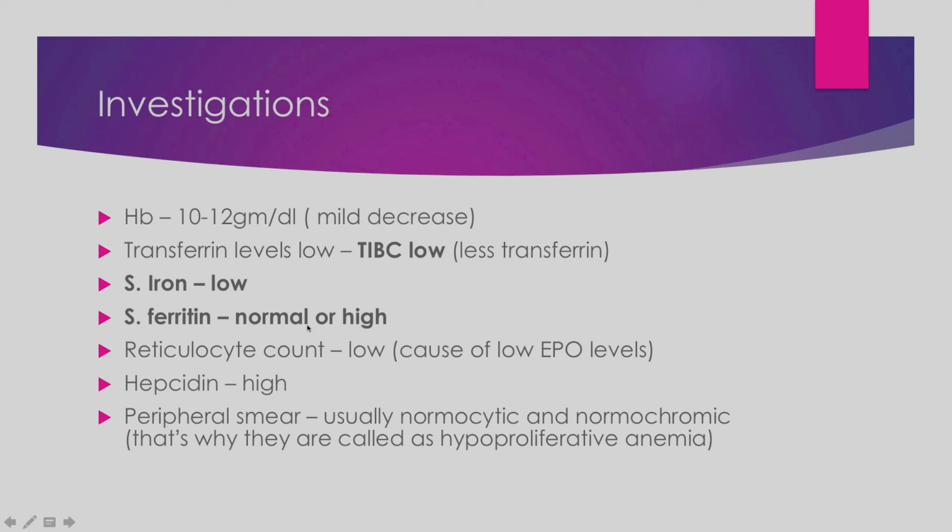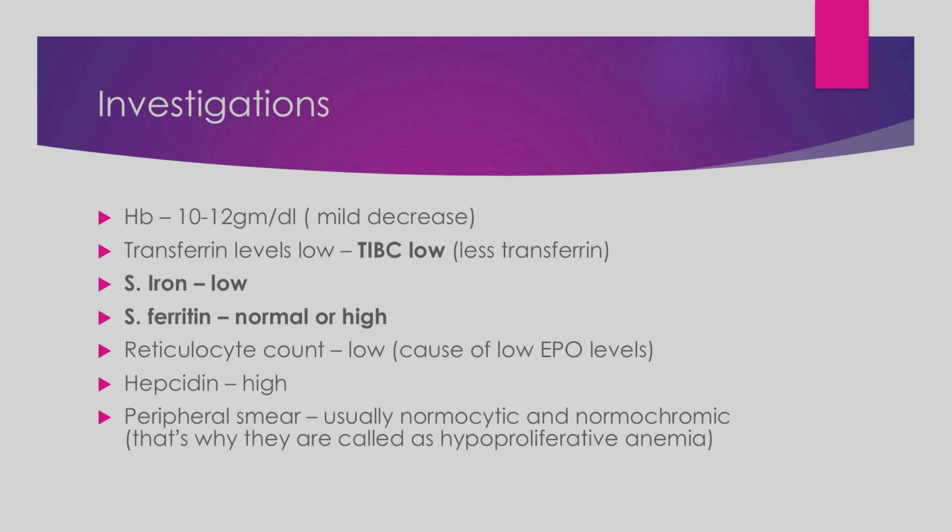So serum ferritin level is the differentiating diagnostic lab investigation for diagnosing anemia of chronic inflammation. Definitely in chronic inflammation, the inflammatory markers like acute phase reactants, like CRP and ESR, will be high. So by those also we can determine the inflammation inside the body.